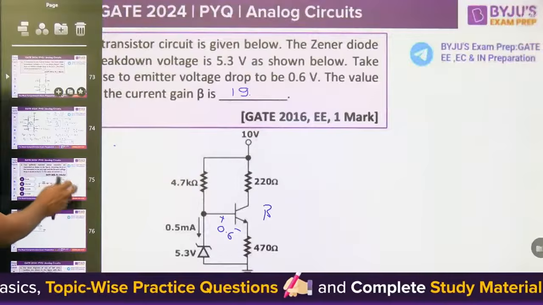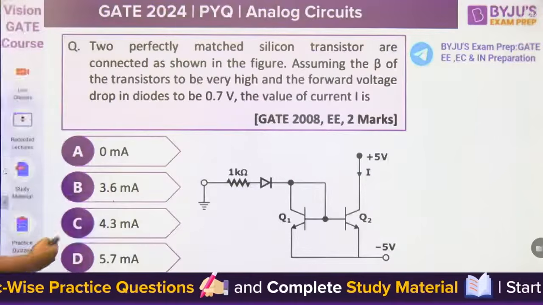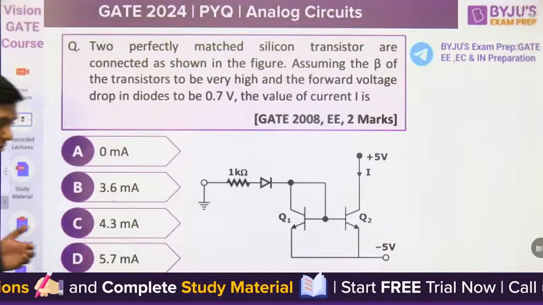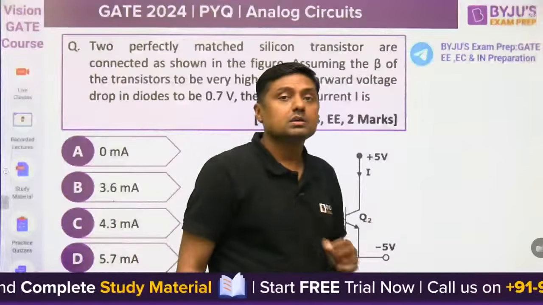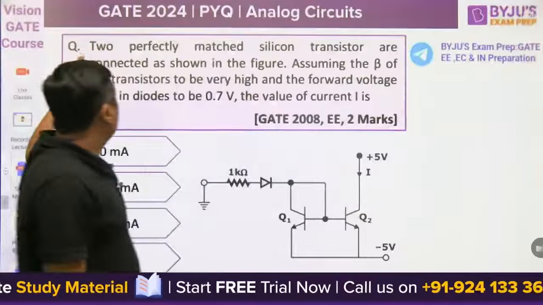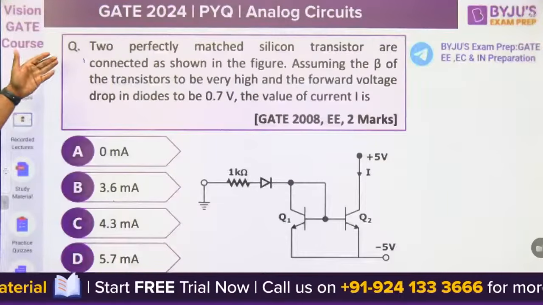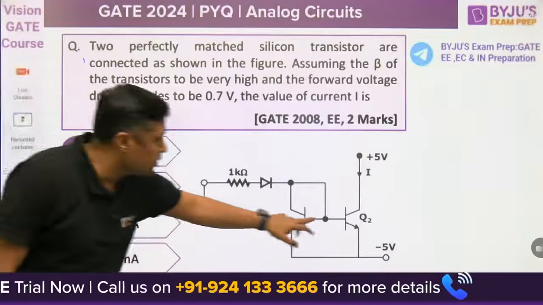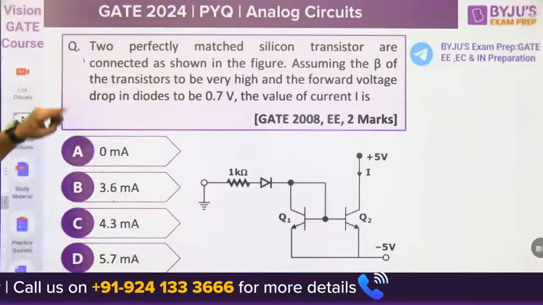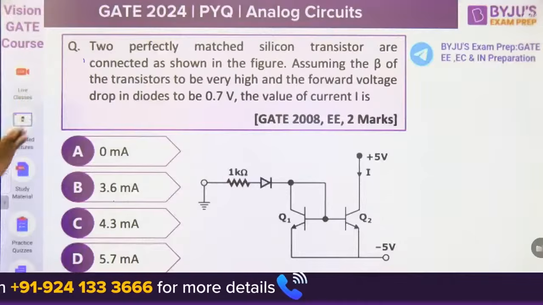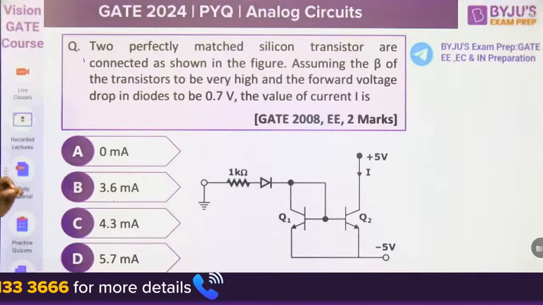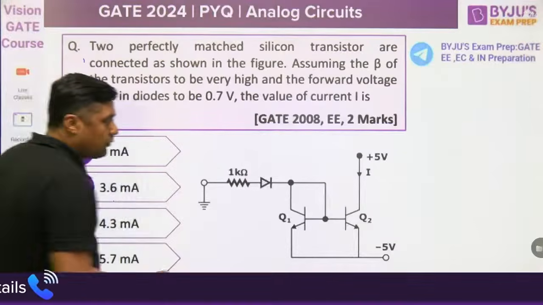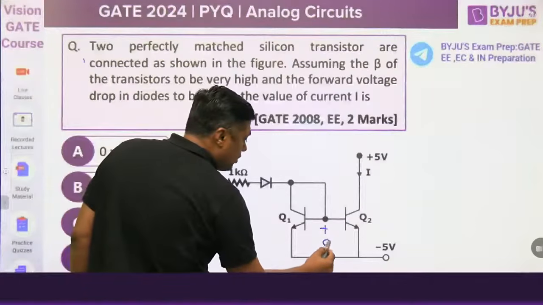Now, guys, we are having different types of questions. One question is from current mirror circuit, guys. Two perfectly matched silicon transistors are connected as shown in the figure, Q1 and Q2. Assuming the beta of the transistor to be very high, the forward voltage drop in the diode to be 0.7 volt. Forward voltage drop from this point to this point, it is 0.7 volt.